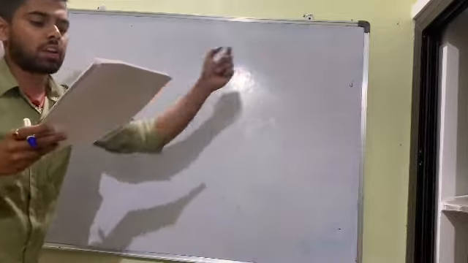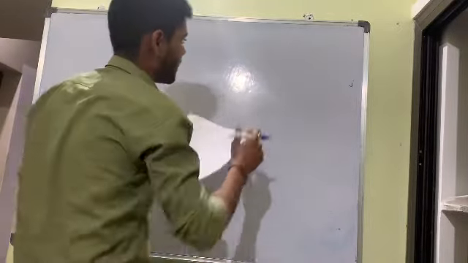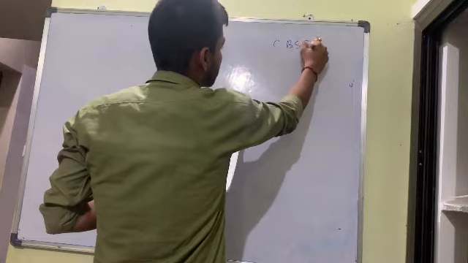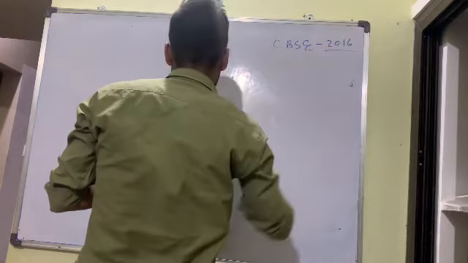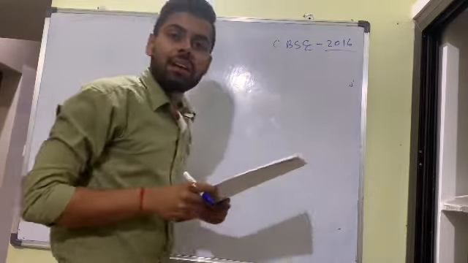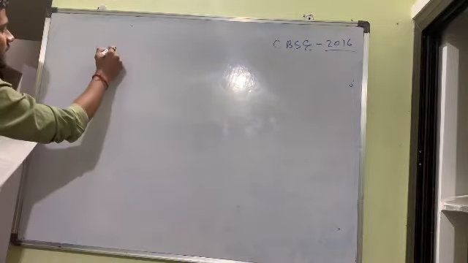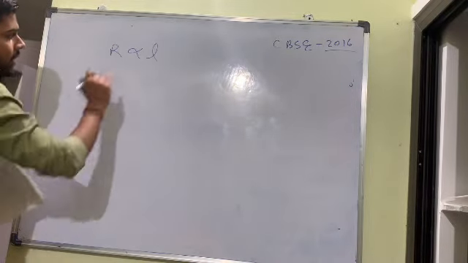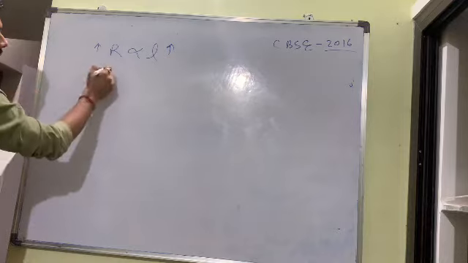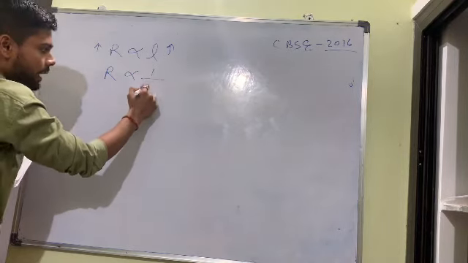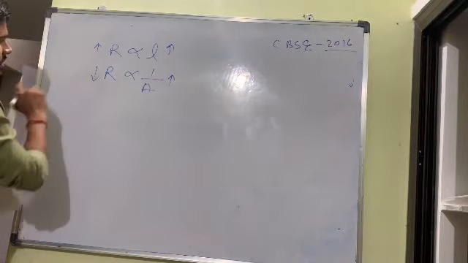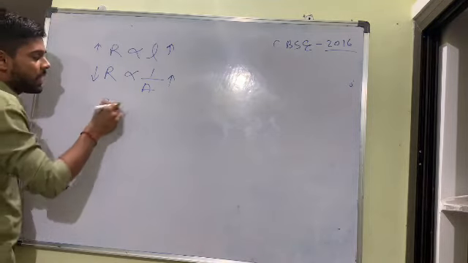List any 2 factors on which the resistance of a conductor depends. CBSE 2016 question. On what factors does resistance depend? Simple thing. Resistance depends upon the length of a wire. If length increases, resistance increases. Second, it is inversely proportional to area. If area increases, resistance decreases. Third, resistance depends upon temperature.